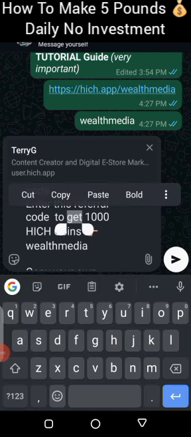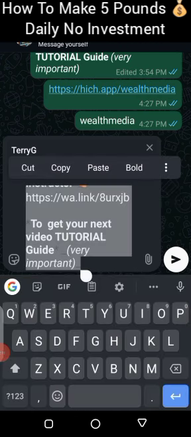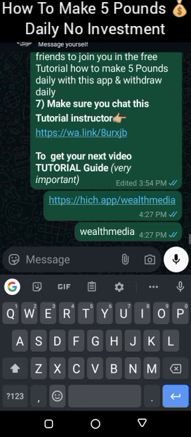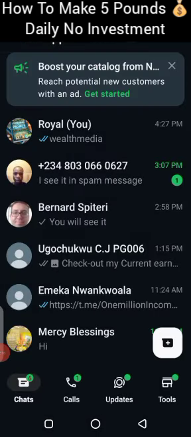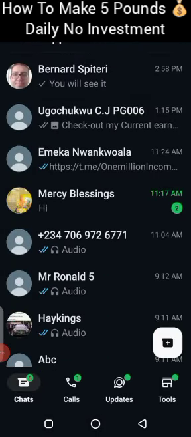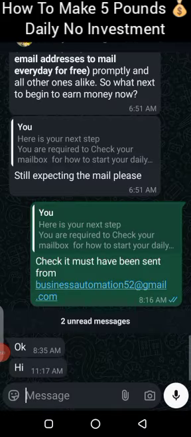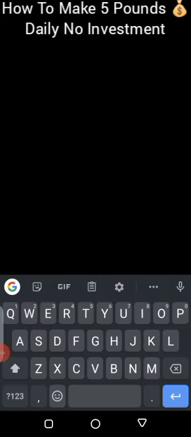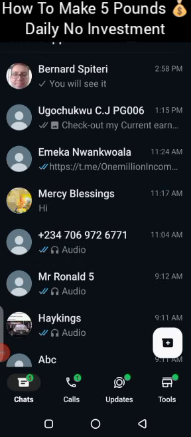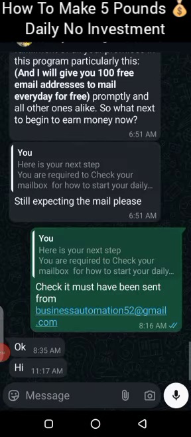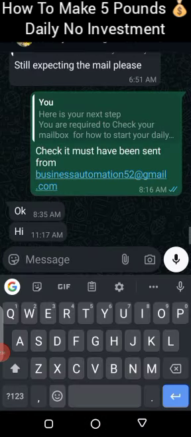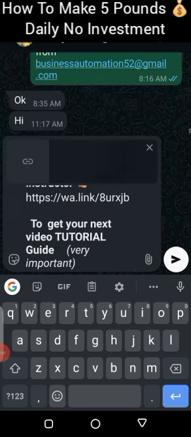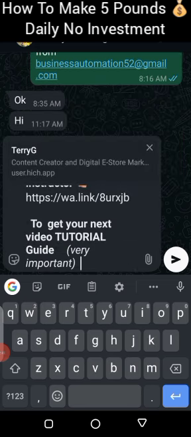So I'm going to start sharing. You can see I'm going to share with some of my friends. Let me start with this. You can see I'm sharing with some of my friends right now. So that's basically what you're going to do. You're going to share with your friends and invite them. Very, very simple. Within 10 minutes, 20 minutes, you'll see a lot of people are going to join because it's a free update.